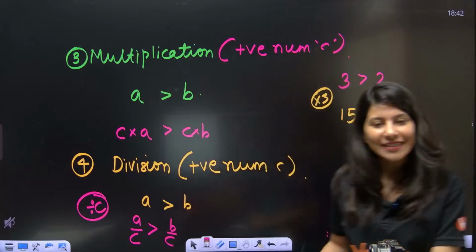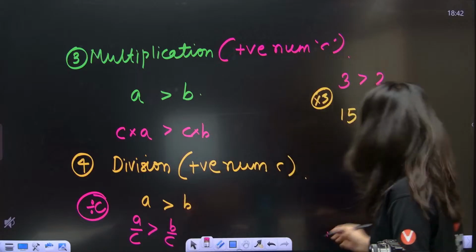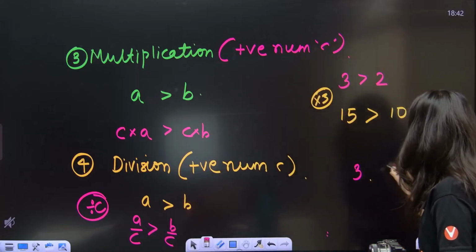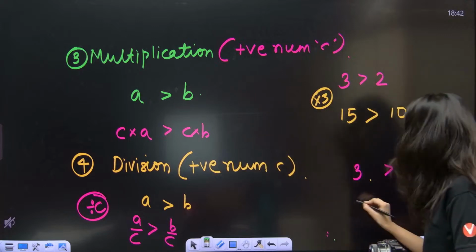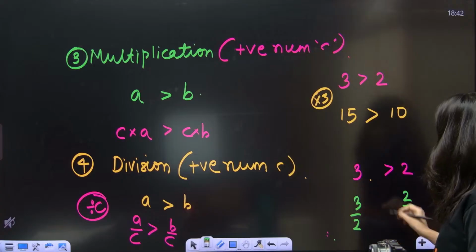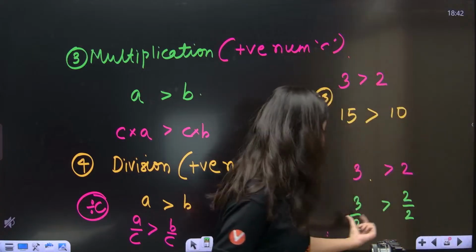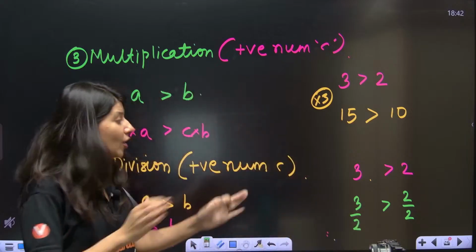Ninja ma'am, how many times are you going to tell us the sign is not getting changed? Yes. So this is 3 greater than 2. If you divide it by, suppose, 2, so 3 by 2 and 2 by 2, this is 1.5 and 1. 1.5 is still greater. The sign will not get changed.